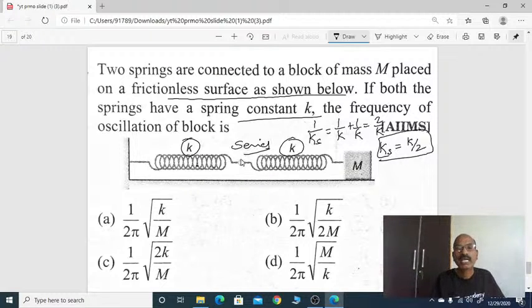The question is, if both the springs have spring constant K, the frequency of oscillation. Frequency, we know the formula: frequency equals the reciprocal of time period. Frequency of the spring is 1 by 2 pi root K by m. But here what K do we need to substitute? Ks is K by 2, substitute. So keep in mind, first you substitute.